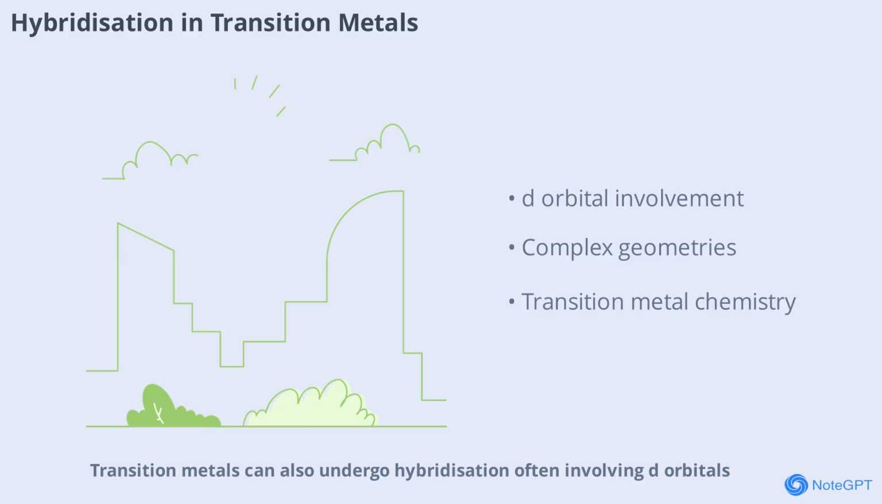Transition metals can also undergo hybridization, often involving d orbitals. For example, in coordination compounds, metals like iron or copper can use sp3d or sp3d² hybridization to form complex geometries such as trigonal bipyramidal or octahedral. This expands the range of possible molecular shapes and bonding patterns, making transition metal chemistry rich and diverse.